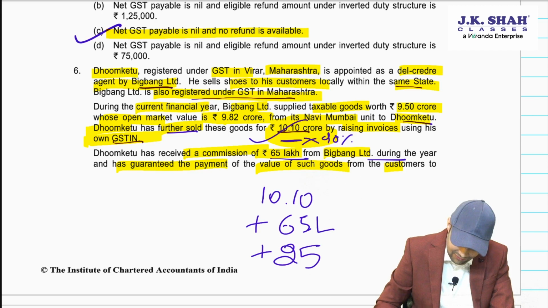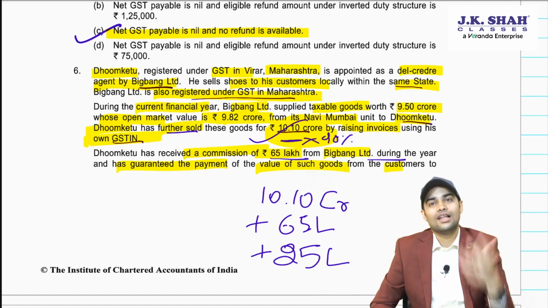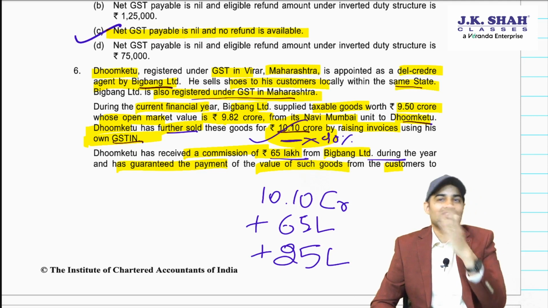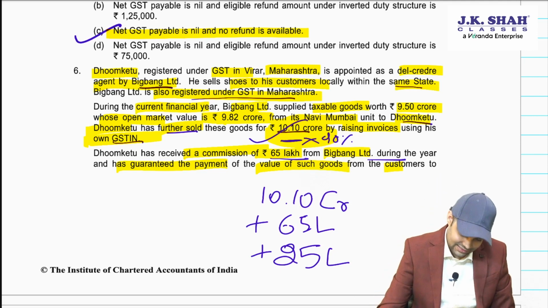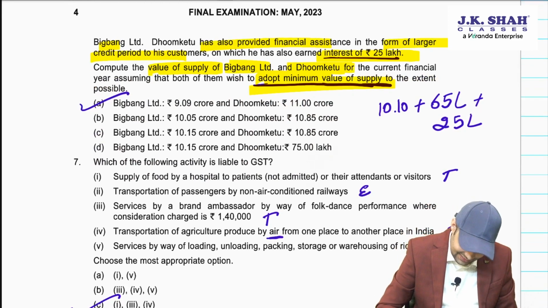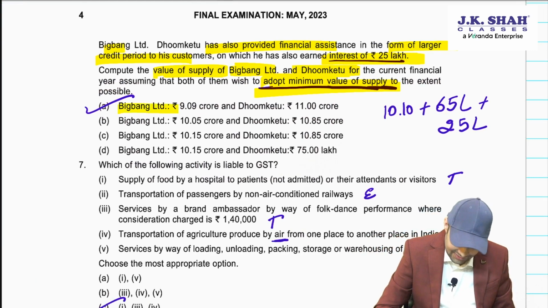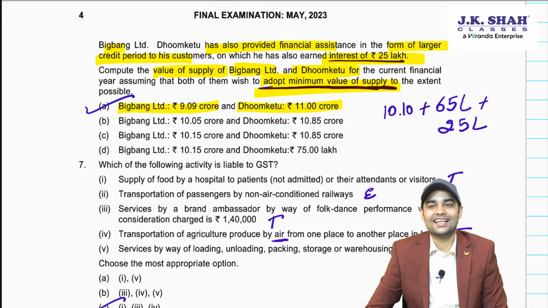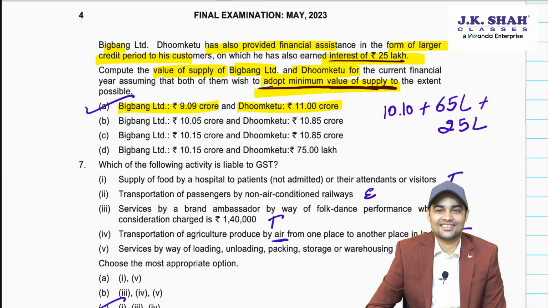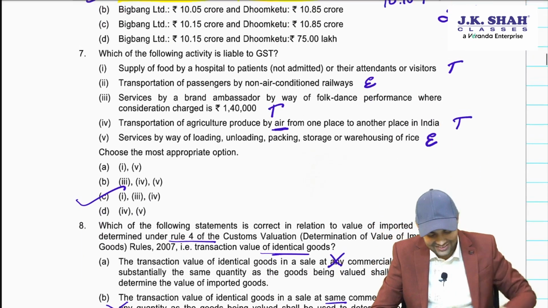All the three will be considered as part of his turnover, and the total will come to 90 lakh plus 10.10, 11 crore. So 9.09 and 11 crore. Let's have a look. So the answer is Big Bang 9.09 and Dhumketu 11 crores. Fine. Let's see the next one.